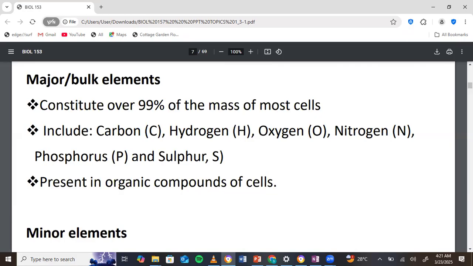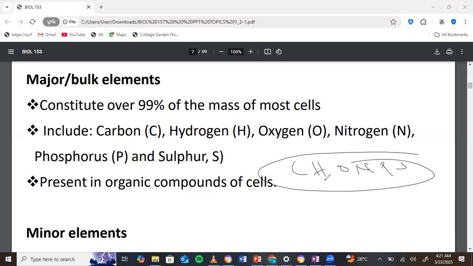Those of us who like using acronyms, we can use this: CHONPS. So these are the first letters of the major elements as listed. We say this as "chomps", right? Chomps. Very important to know. So this is a very simple way of remembering.